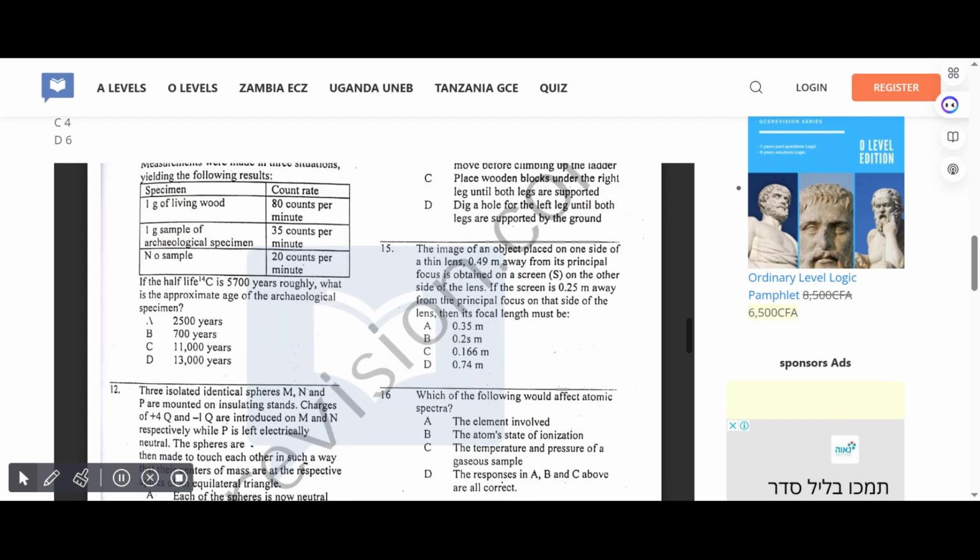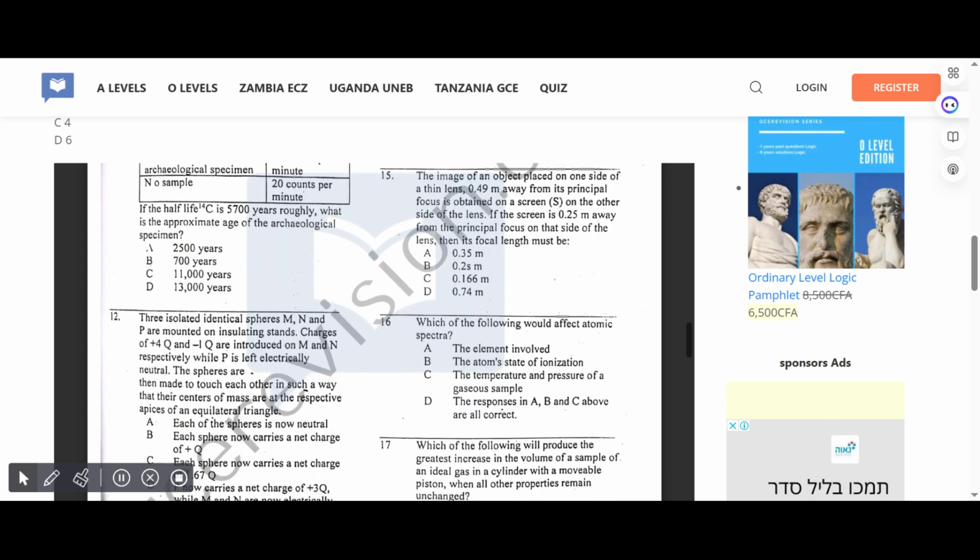The image of an object placed on one side of a thin lens 0.49 away from its principal focus is obtained on the screen on the other side of the lens. If the screen is 0.25 away from the principal focus on that side of the lens, then its focal length must be... Correct answer is A, which is 0.35. Which of the following will affect atomic spectra? Correct answer for 16 is B, the atomic state of ionization.